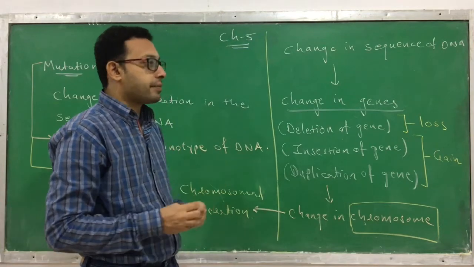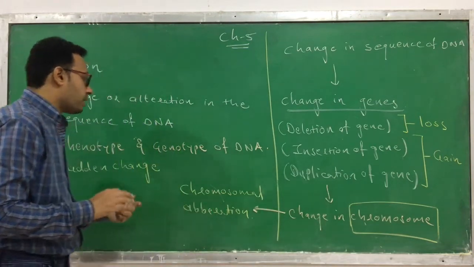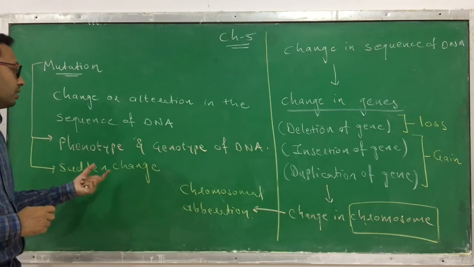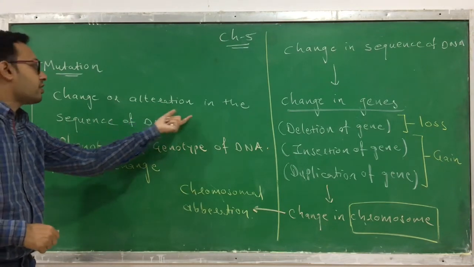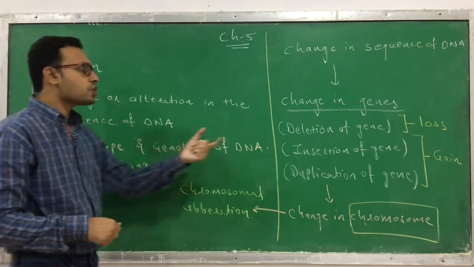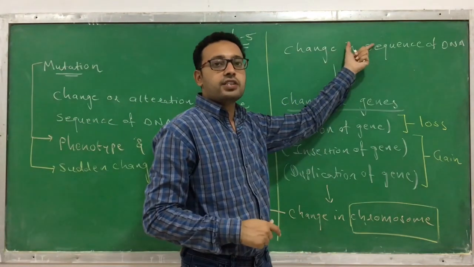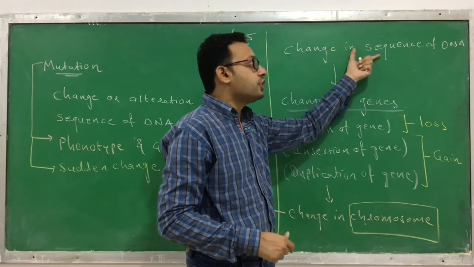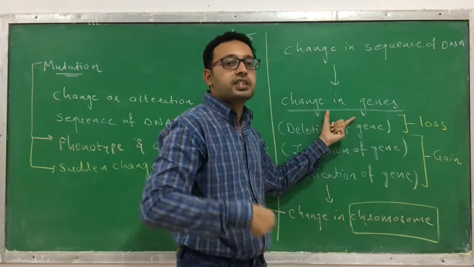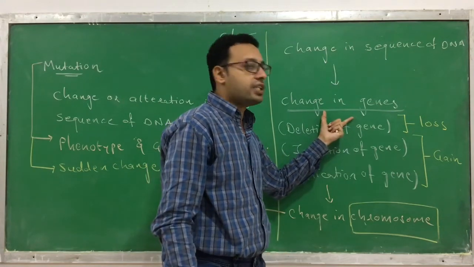Okay, again, repeat: what happens in the mutation? This is one of the things that happens in the mutation. In the mutation, you all know that there is an alteration in the sequence of DNA. So here a change or alteration in the sequence of DNA occurs. Due to a change in the sequence of DNA, obviously there is a change in the gene sequence, or there is a change in a gene.